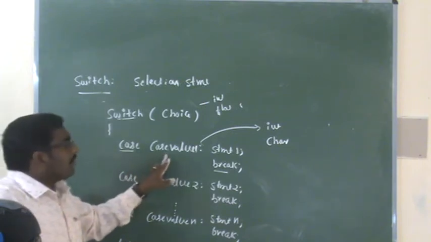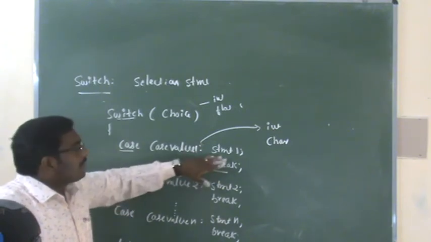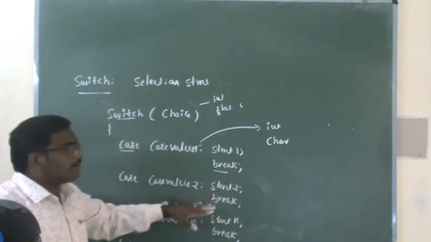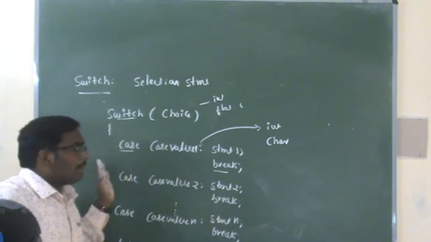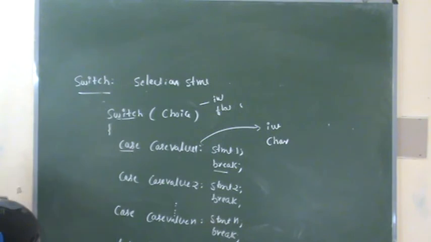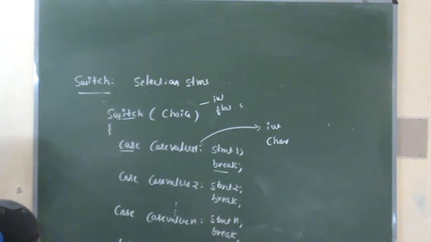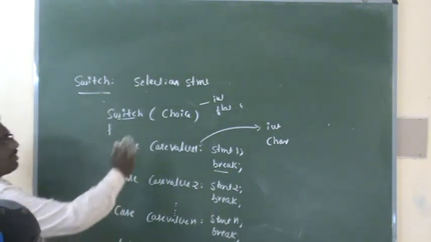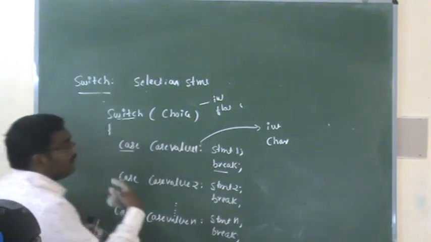loop. So when the first case value matches the choice, statement 1 will be executed. After execution of statement 1, there is no need to execute the second, third or nth statements. How can we do this? By using the break, it will terminate the entire loop. So we can skip the remaining choices for execution. That is regarding the switch statement. Now here default is also one of the keywords. This statement will be executed when the choice does not match the available choices. At that time the default statement will be executed.